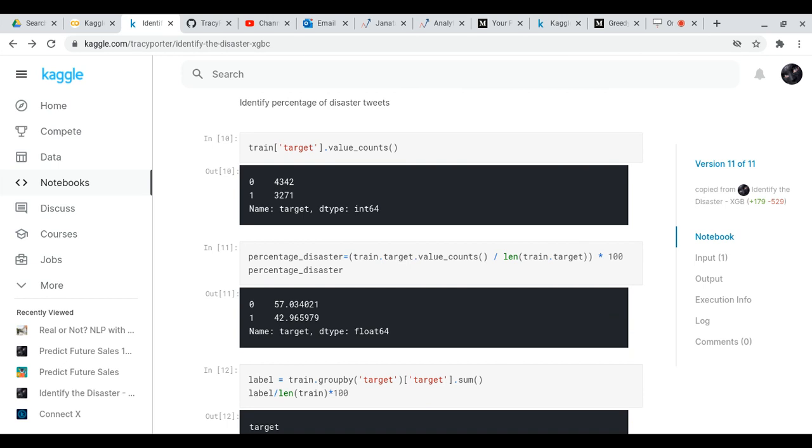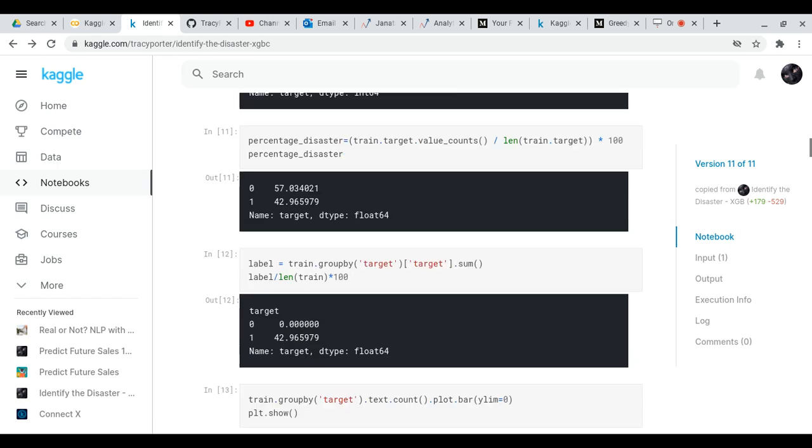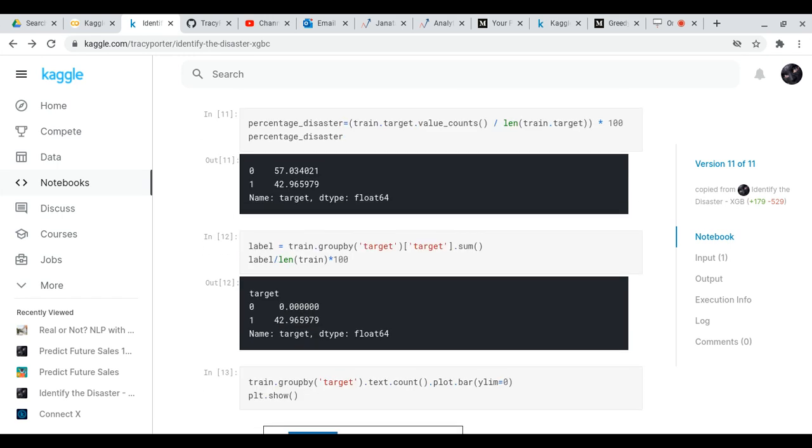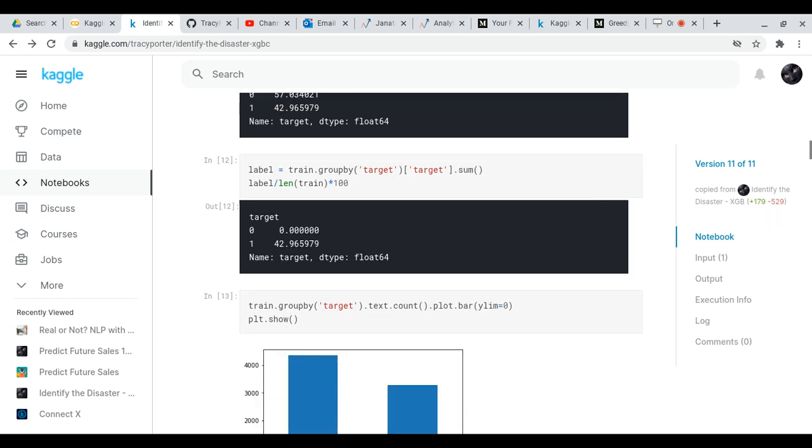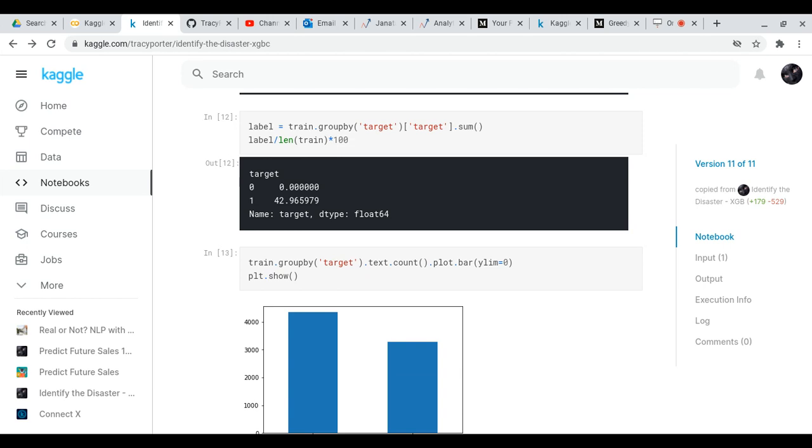So you had 3271 tweets that were number one, which meant it was a disaster, and 4342 tweets of number zero, which meant that it was not a disaster. So we checked it again, and this time we checked in the percentages, and so 57% of the tweets were not a disaster, and 43% of the tweets were a disaster. So we just asked the same question again in a different format.